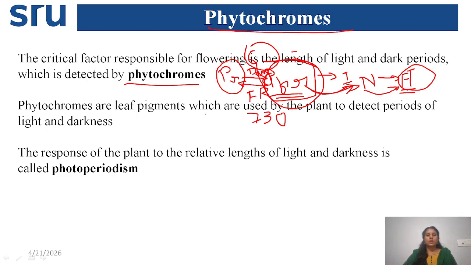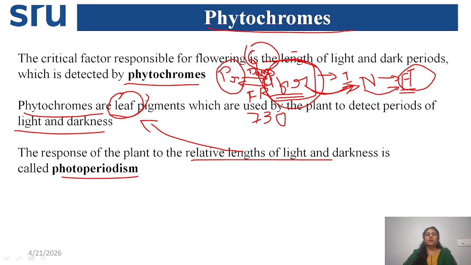The phytochromes are leaf pigments used by the plant to detect the period of light and dark. The organ is the leaf, and these phytochromes are leaf pigments like chlorophyll during photosynthesis. Like that, phytochrome absorbs radiation during daytime or nighttime and influences flowering. The response of plant to relative length of day and night is photoperiodism, and this response is helped by phytochrome.